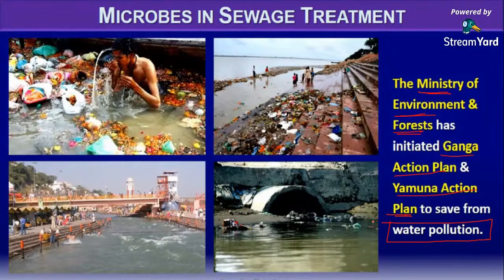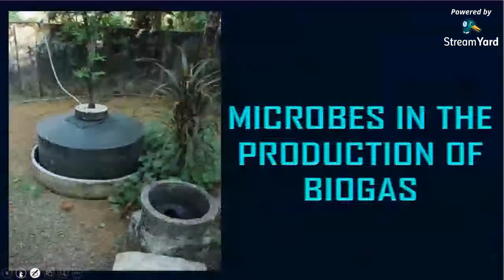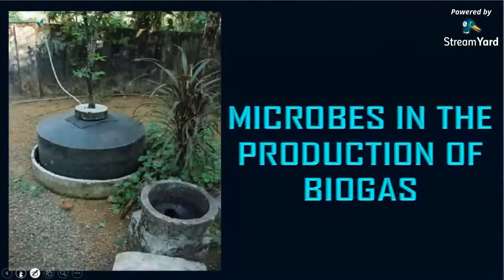So it is very important that we make sure these holy rivers, and not only holy rivers, no kind of water body that acts as a sustainable developmental resource, gets polluted, because our future generation should never have to face any kind of water scarcity. Clear? Next topic is the microbes in the production of biogas.